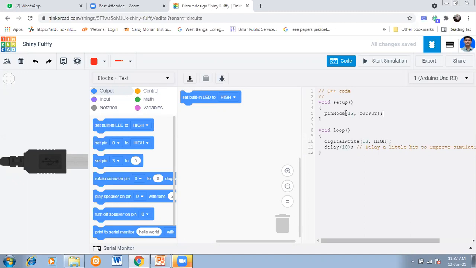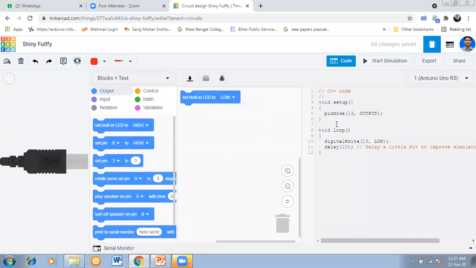Which mode means either output or input. But pin number 13 here is being used as output. Okay. So that's why it is automatically written as pin mode 13 output.